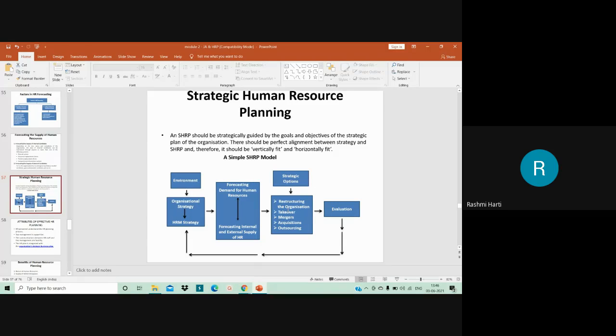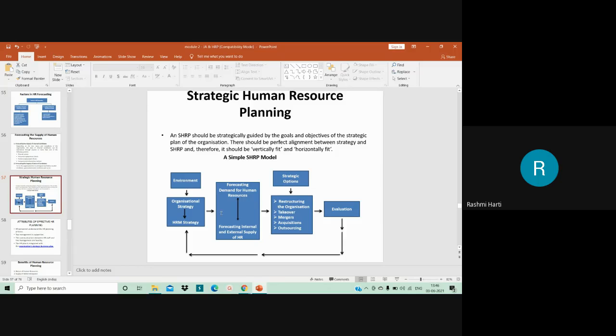So when you are going for restructuring of the organization, you have to consider the demand for human resource, what would be the demand, and the internal and external supply of human resource that you have already forecasted. After forecasting it, you have to understand the restructuring of the organization, or maybe the organization is going for takeover. For example, if the organization is going for mergers, obviously the demand for jobs will be created. You also have internal supply of manpower as well as external supply, because you will have employees from the other company also coming into your company. These are the things to be taken into account.